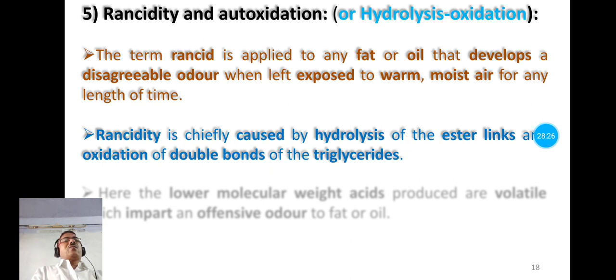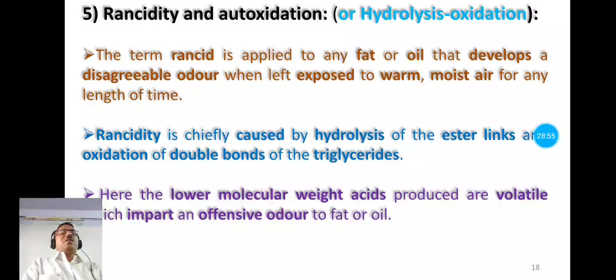So when fats or oils are kept open for a long time, the hydrolysis of the ester linkage occurs, and at the same time oxidation of carbon-carbon double bonds occurs, and that forms lower fatty acids or carboxylic acids, which have a disagreeable odor. This process is called rancidity. These low molecular weight acids are volatile, and they give an offensive odor to fat and oil.